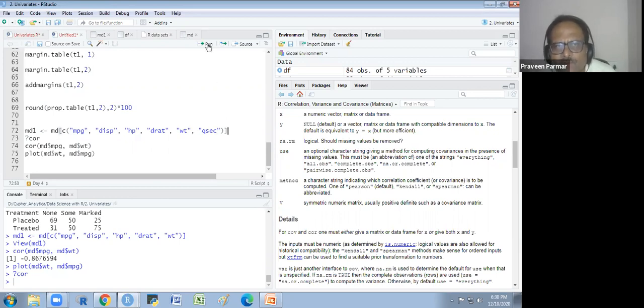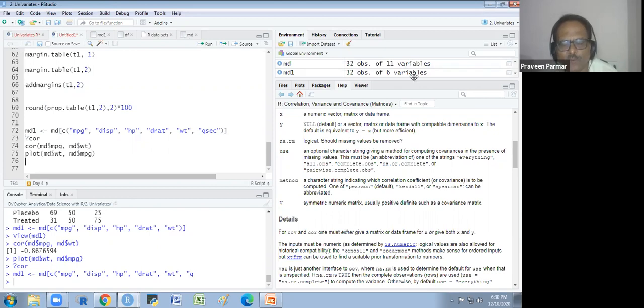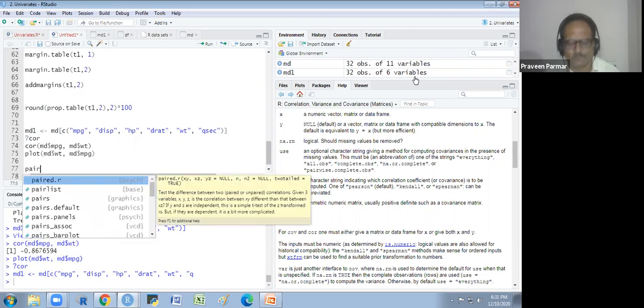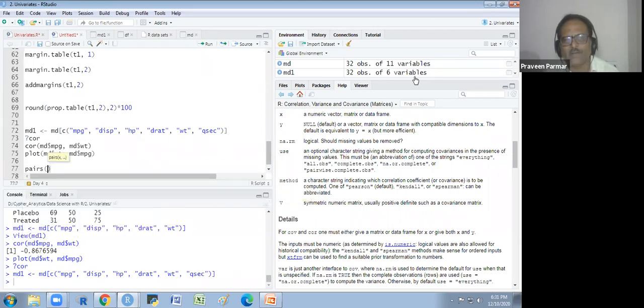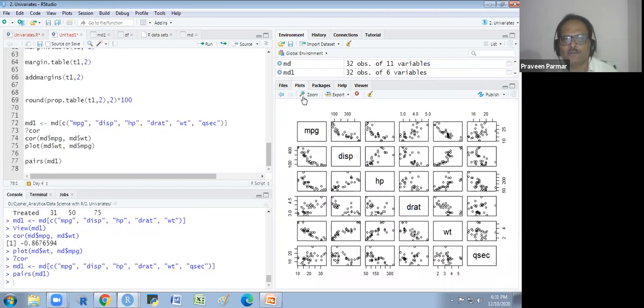So I will just run it again and I will show why I have done this. I will use one function here and I will just write MD1. And I run it. Look at this.